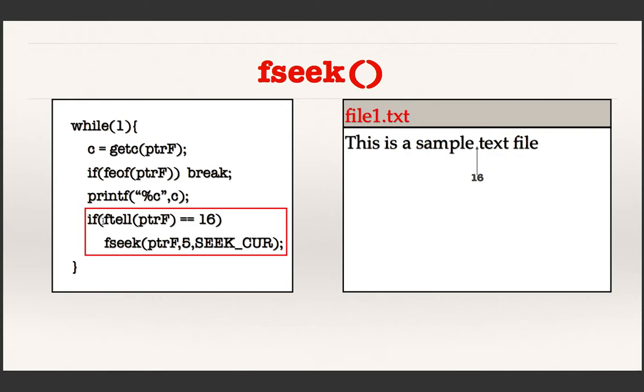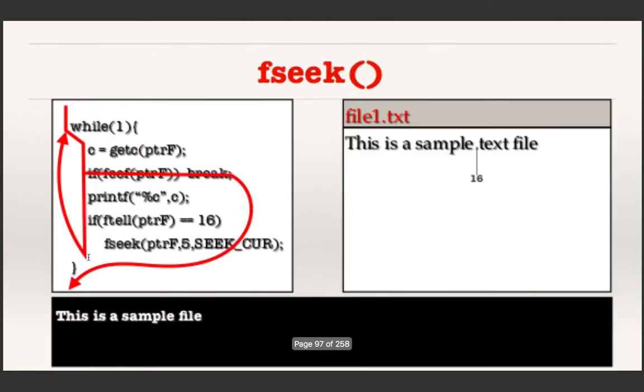The current index position is represented by this function, but there is a constant also representing the same thing. So it is SEEK_CUR. It's a system defined constant representing the current position. So I am saying if the current position is 16, then from the current position skip 5 positions. Okay. So if I execute, what will happen? I will print till this position, then I skip 5 and I will start printing from this. So what will be printed is this.